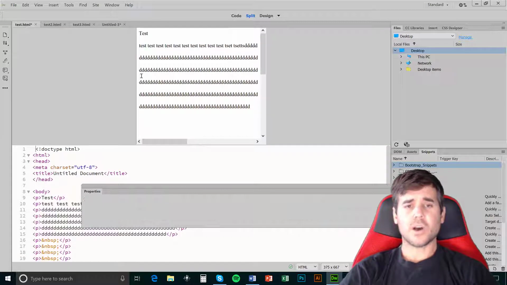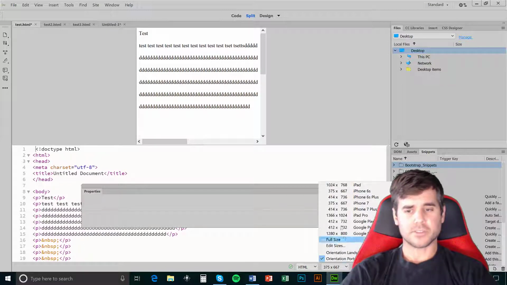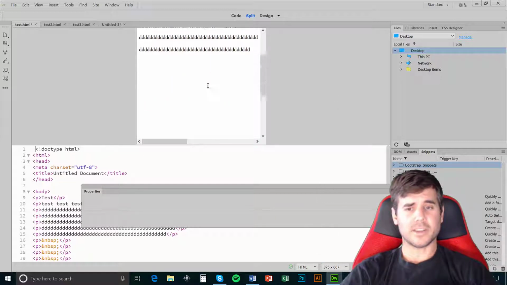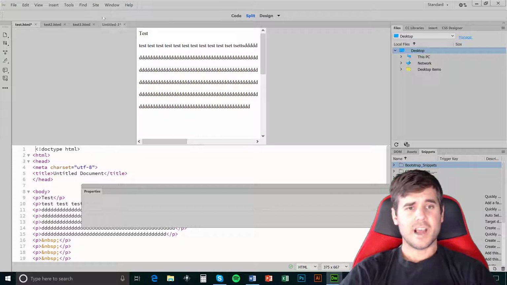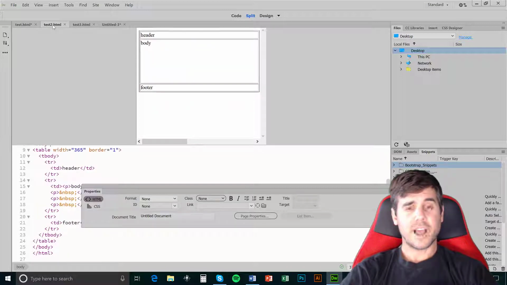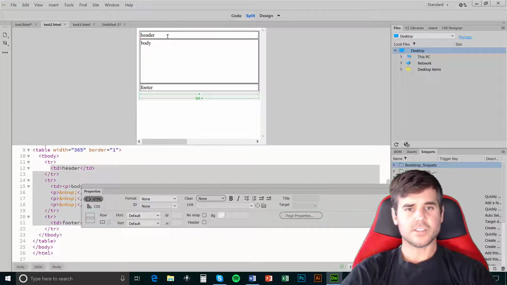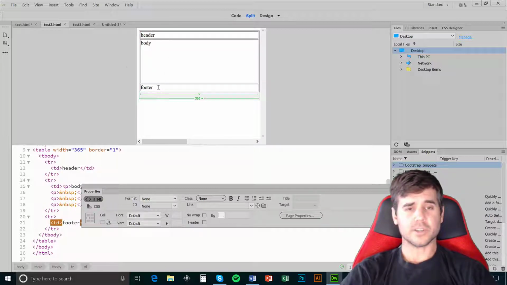For test 1, you can see the weird size here. It's a little smaller. I went down in Dreamweaver, where they have a bunch of different options, and I selected iPhone 7. You can actually select a design for a device to see what size it's going to look like. So I selected iPhone 7, created a sample site here, and created a table. And you can see it has a header, body, and footer.